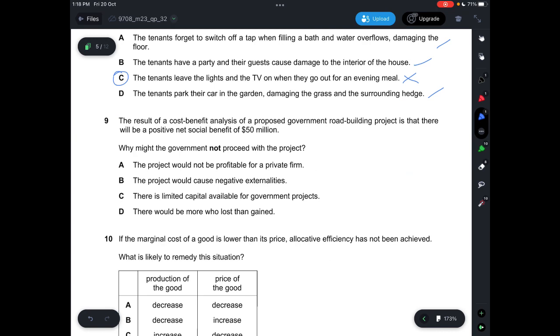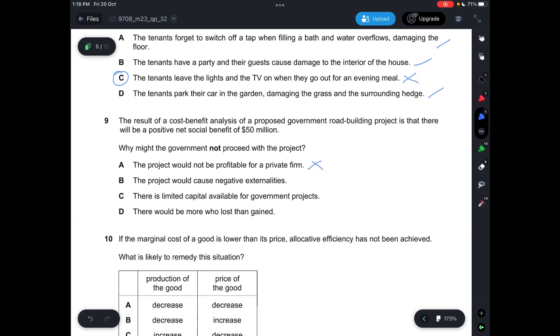Question 9, the result of a cost-benefit analysis of a proposed government road building project is that there will be a positive net social benefit of $50 million. Why might the government not proceed with the project? Okay, so let's look at the 4 options. A says the project will not be profitable for a private firm. This is incorrect because there's a net social benefit of 50 million, so A is incorrect.